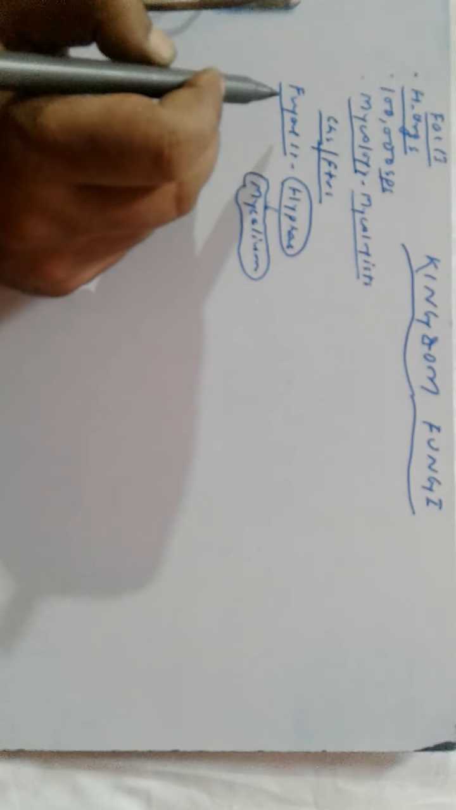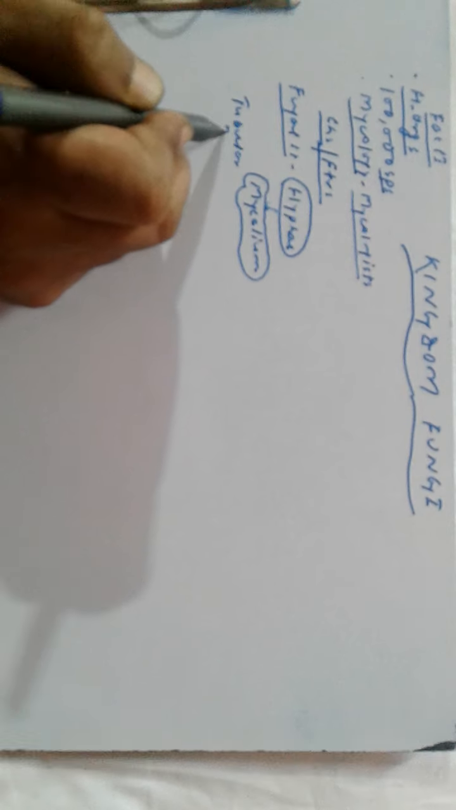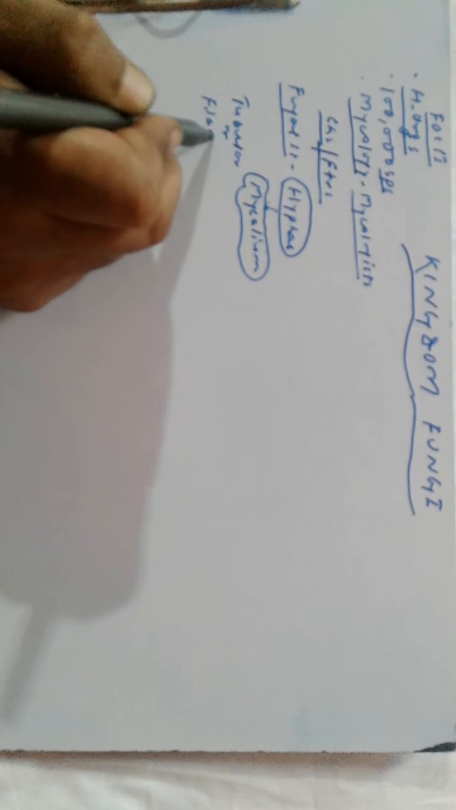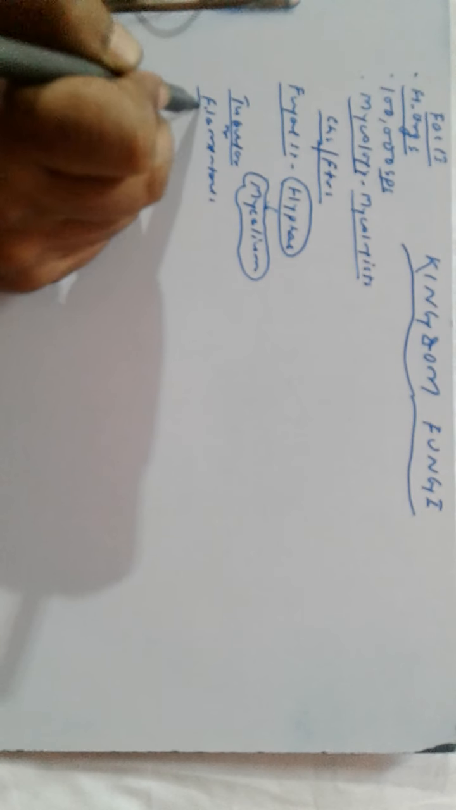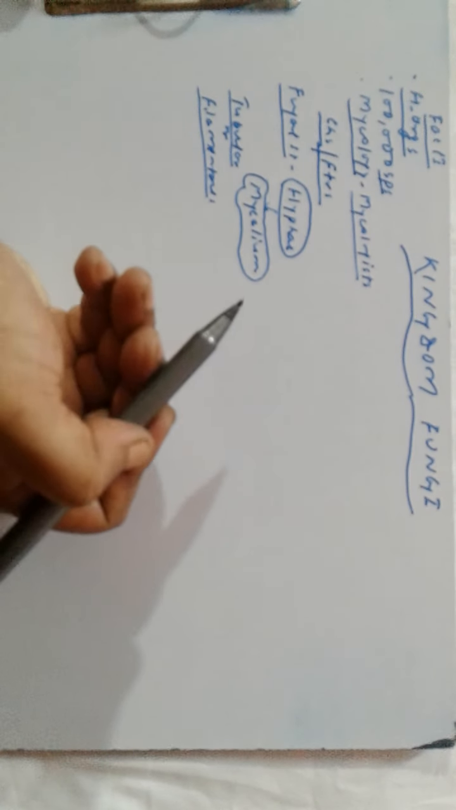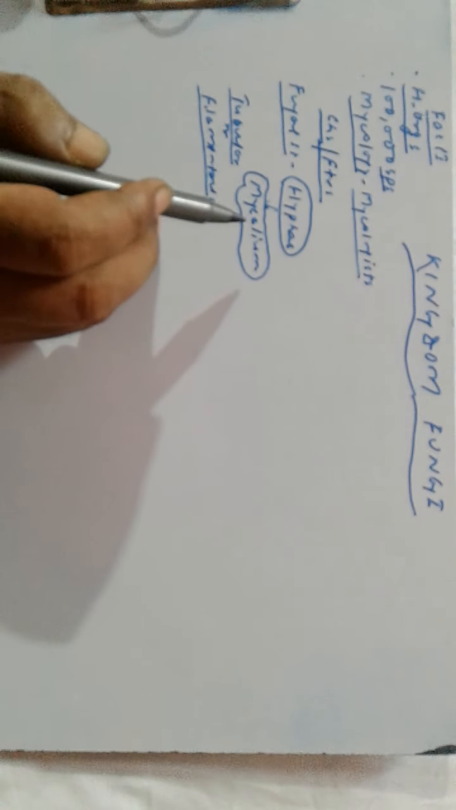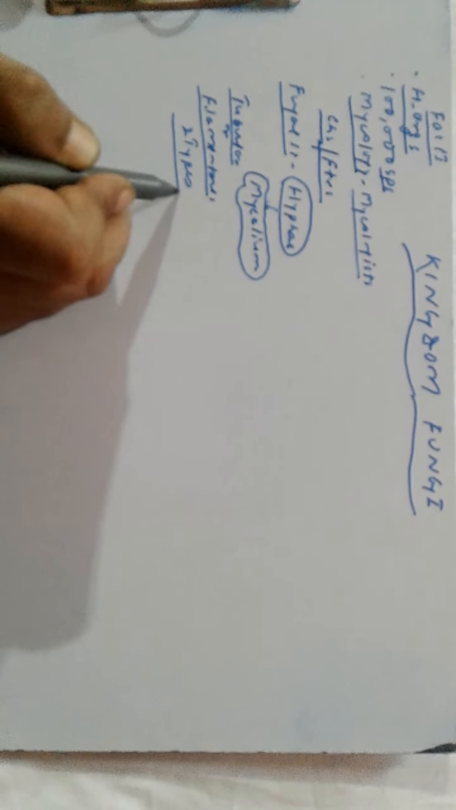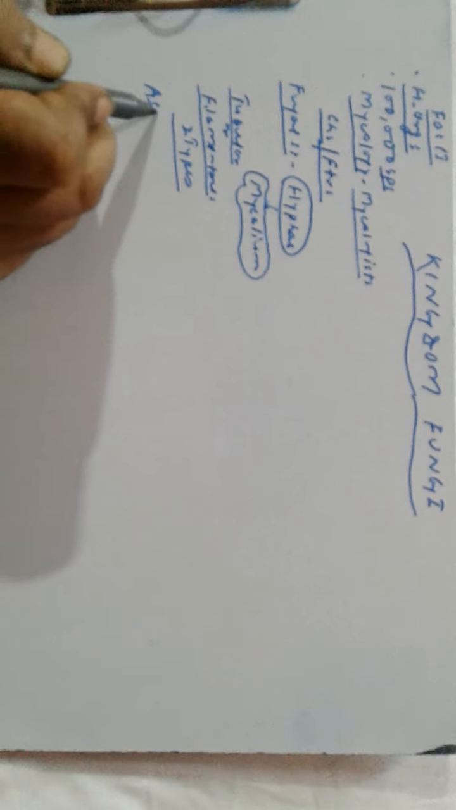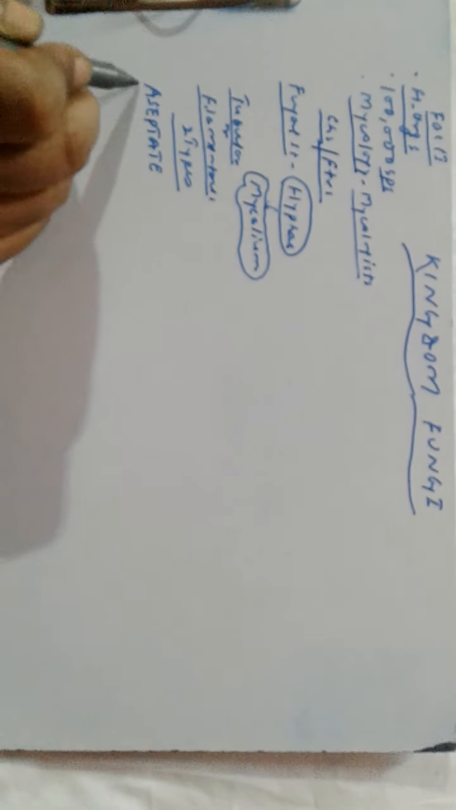The fungal hyphae may be tubular or filamentous. That means either they may be just like a tube or they may be filamentous. Mainly, hyphae are of two types. What are those? Aseptate and septate.